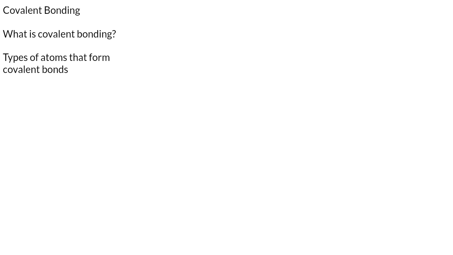Now, covalent bonding involves the sharing of electrons between atoms. So in a nutshell, what we are going to be talking about here just involves sharing of electrons, how atoms share electrons together. And this sharing is not between any other element than the non-metals. Okay, so it's a type of bond.